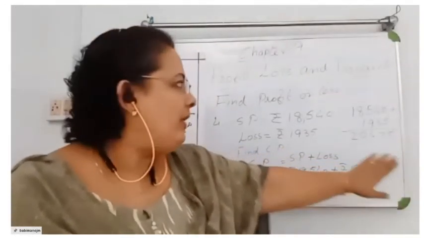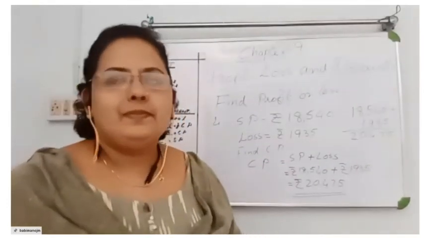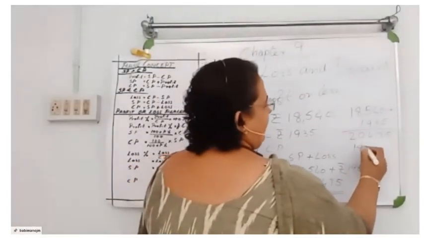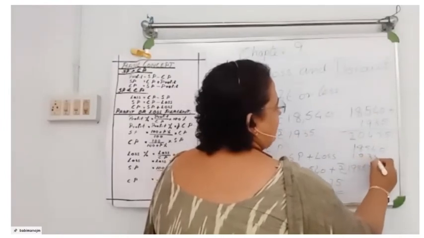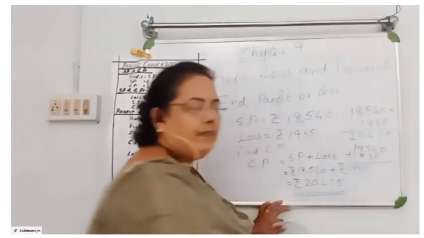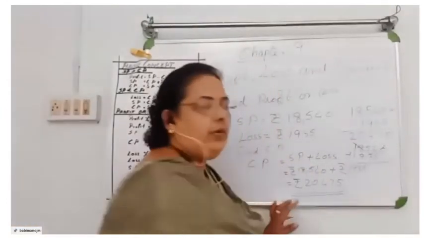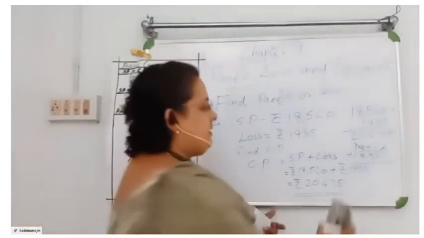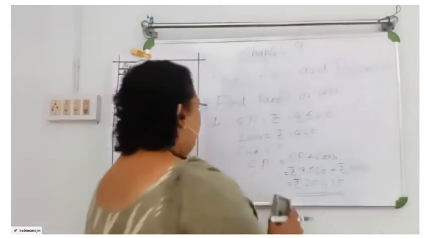I don't know who told me the answer as 37,000 and so on. Those who got 37,000 might have done the addition like this. This is the wrong way of doing it. Please be careful while doing the addition and writing the places of the numbers given to you. Okay, I hope it is finished.